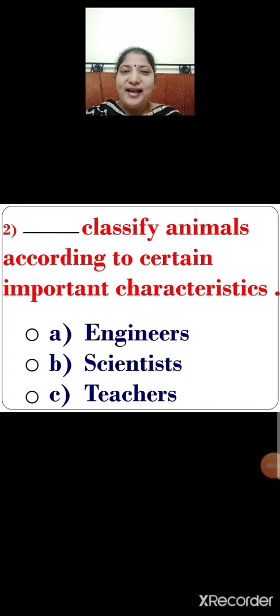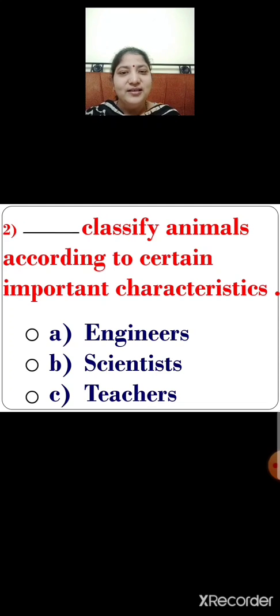Number 2. Dash classify animals according to certain important characteristics. Let me repeat again. Dash classify animals according to certain important characteristics. There are 3 options given below. They are option A, engineers, option B, scientists, option C, teachers. Option A, engineers, they design new machines and build buildings. Option B, scientists, they conduct scientific research and discover new things. Option C, teachers, they help students to acquire knowledge.